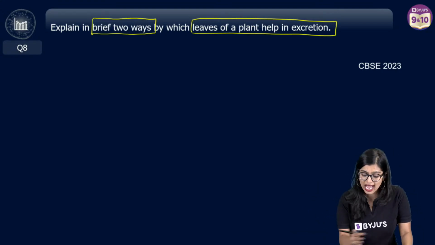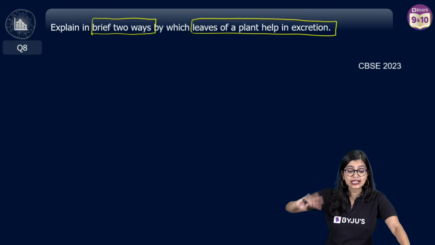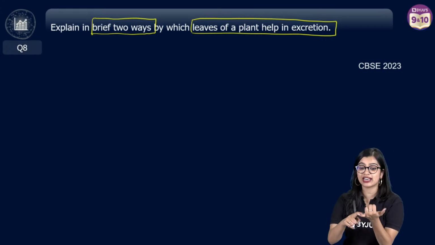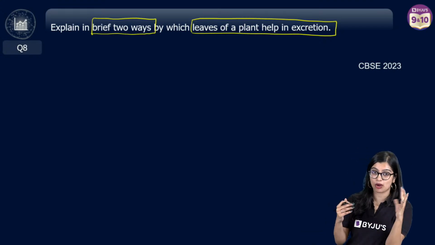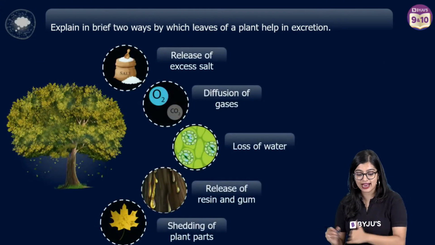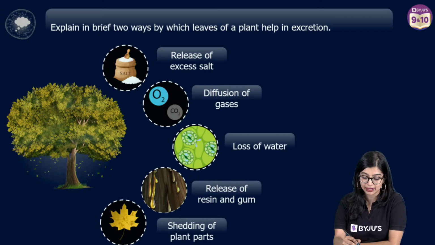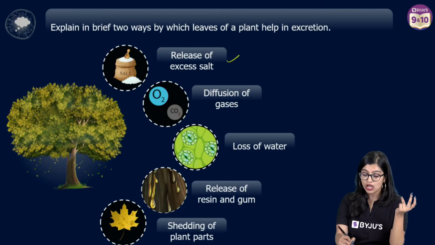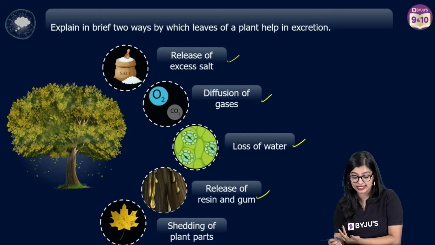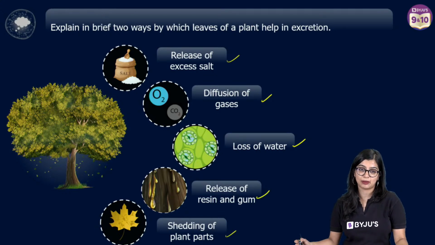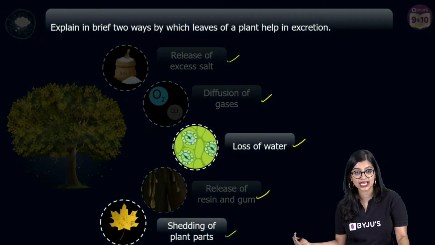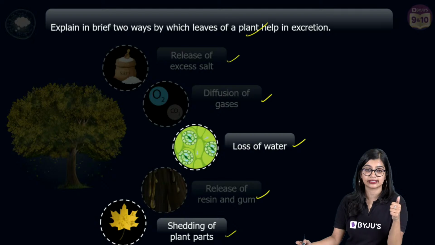Yes? So as we all know, we're talking about leaves of a plant in excretion, right? Now leaves are specific. So if you say resin, gum and all, may or may not be, because normally we find that in the stem. So one way in which what do we see? We know that various ways in which excretion happens is either by releasing excess salt, or diffusion of gases, loss of water, release of resin and gum, and shedding of plant parts, right? So as we all know, shedding of plant parts like shedding of leaves is one way in which leaves help in excretion.